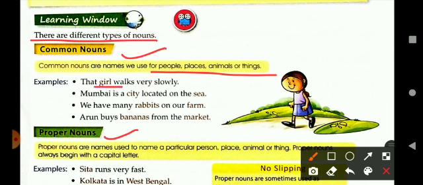Mumbai is a city located on the sea. So here the words city and sea are common names. Then in third example, we have many rabbits on our farm. Here also rabbit and farm are common nouns. And the last sentence, Arun buys bananas from the market. So here the words banana and market are the common names given to the things and place.